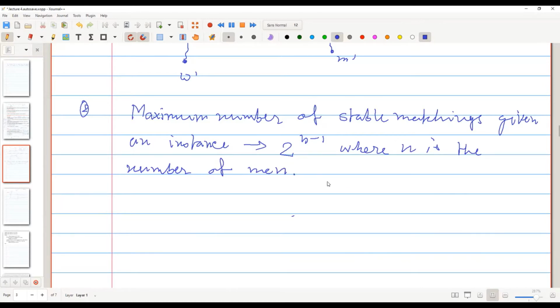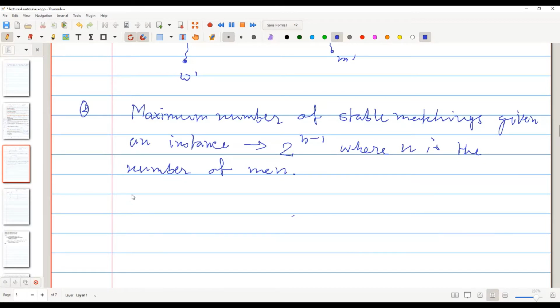I'm not going to show the example right now, because it will be clearer when we complete the rotation part. After the rotation part, I'll show you the instance where there are 2 to the power n minus 1 stable matchings.